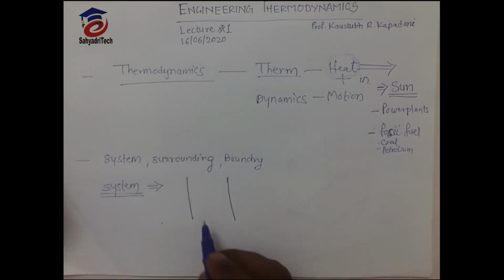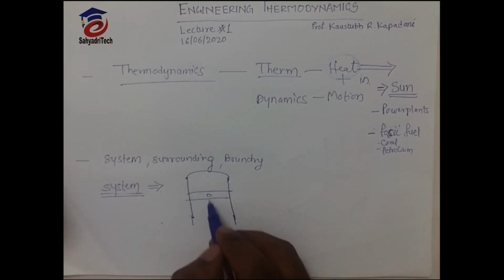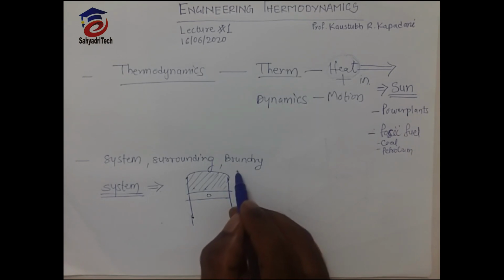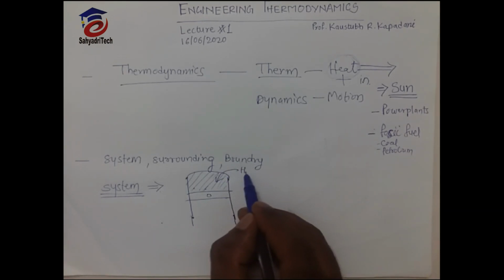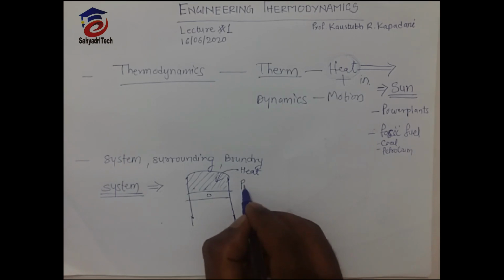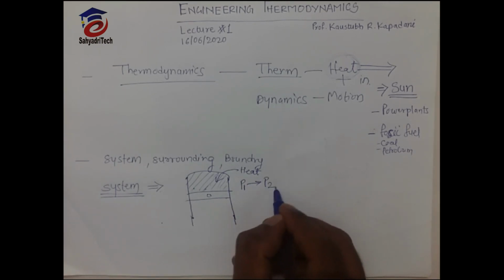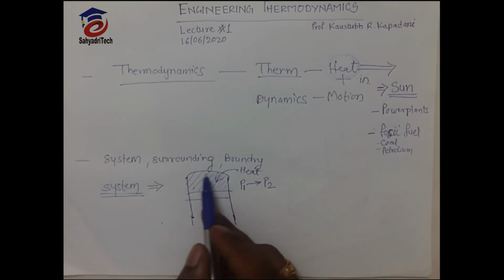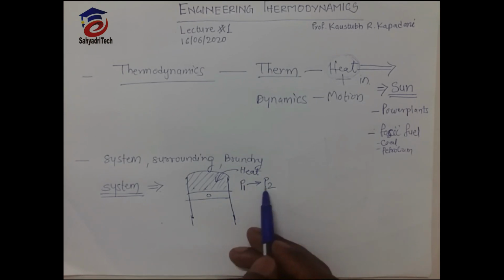Let's understand this with one example. You are familiar with this typical cylinder piston example. Here in this cylinder piston, suppose there is one gas. Now if we add heat in this gas, then what happens? Pressure of this gas will increase. Suppose pressure was P1, it will increase to P2. Suppose this piston is not moving, then the internal energy will increase.